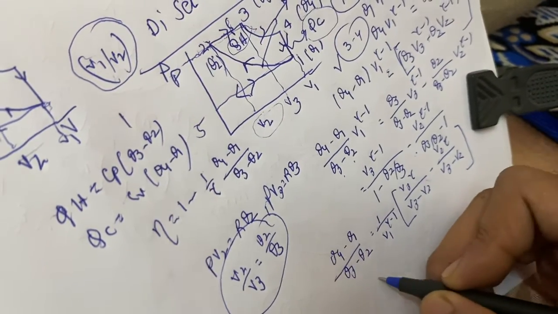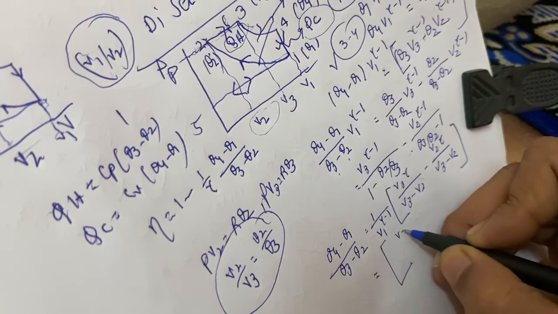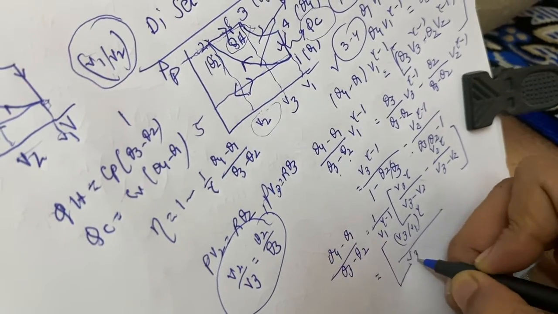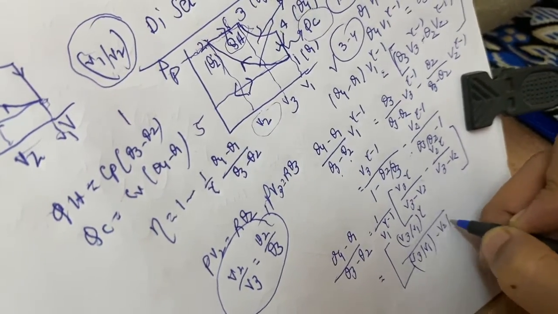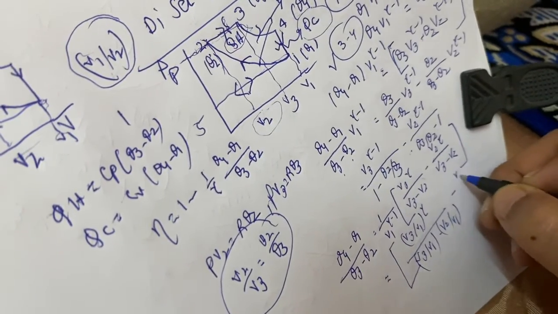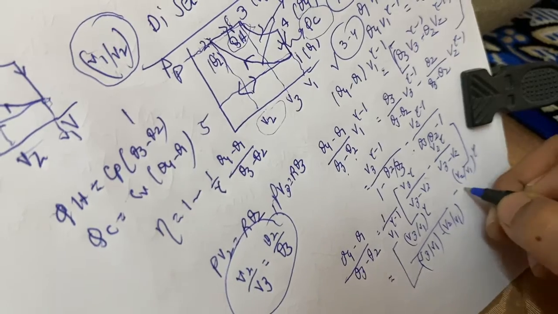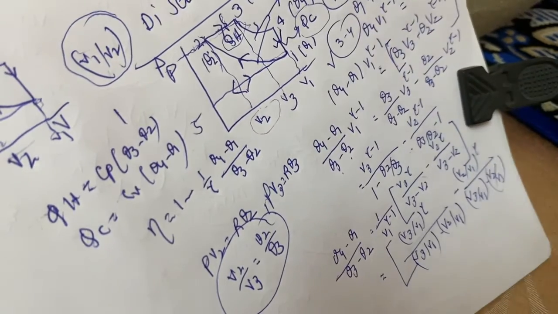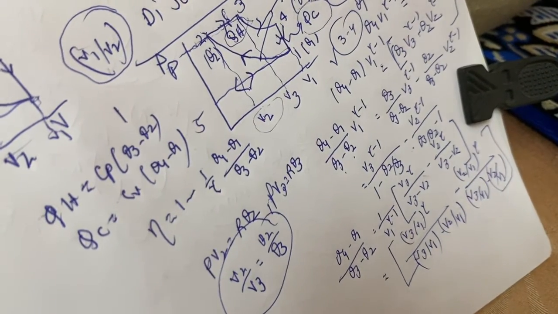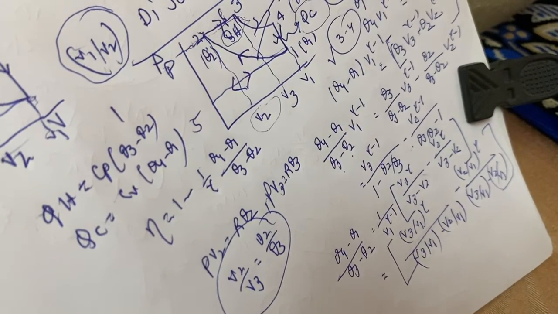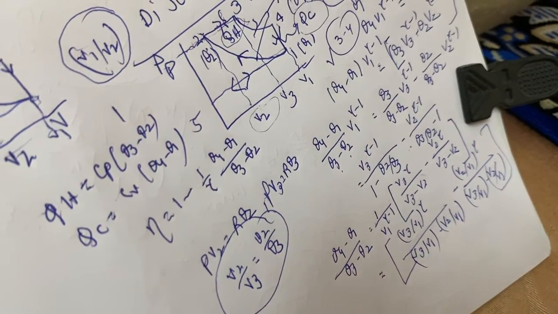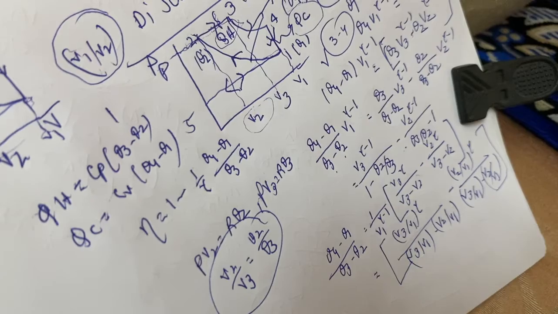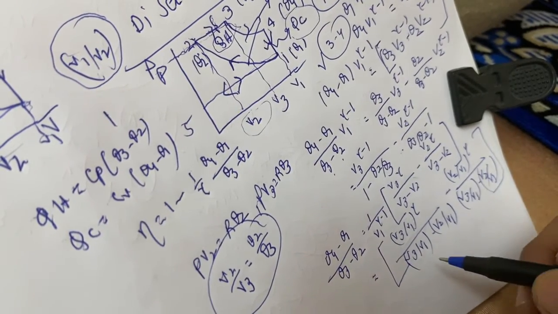We can simplify again: V3 by V1 to the power gamma minus V2 by V1 to the power gamma, divided by V3 by V1 minus V2 by V1. This is the efficiency of a diesel engine. We can easily calculate V1, V2, V3 and from this we can get the efficiency eta.